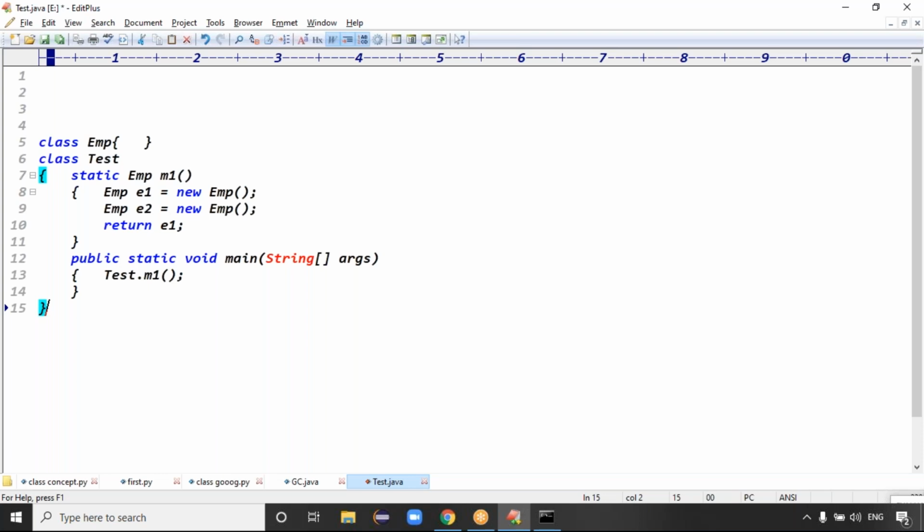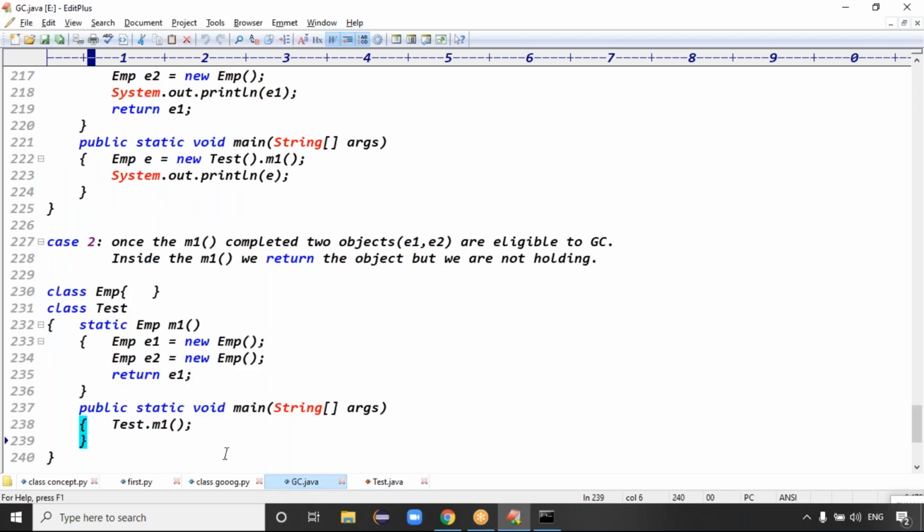Like that, in the previous example we are holding the object, that's why only one object is eligible for the garbage collector. We are holding that object, so the object's existence is still there. But here we are not holding the object, which means 2 objects are eligible for the garbage collector, right? Yes, 2 objects are eligible.